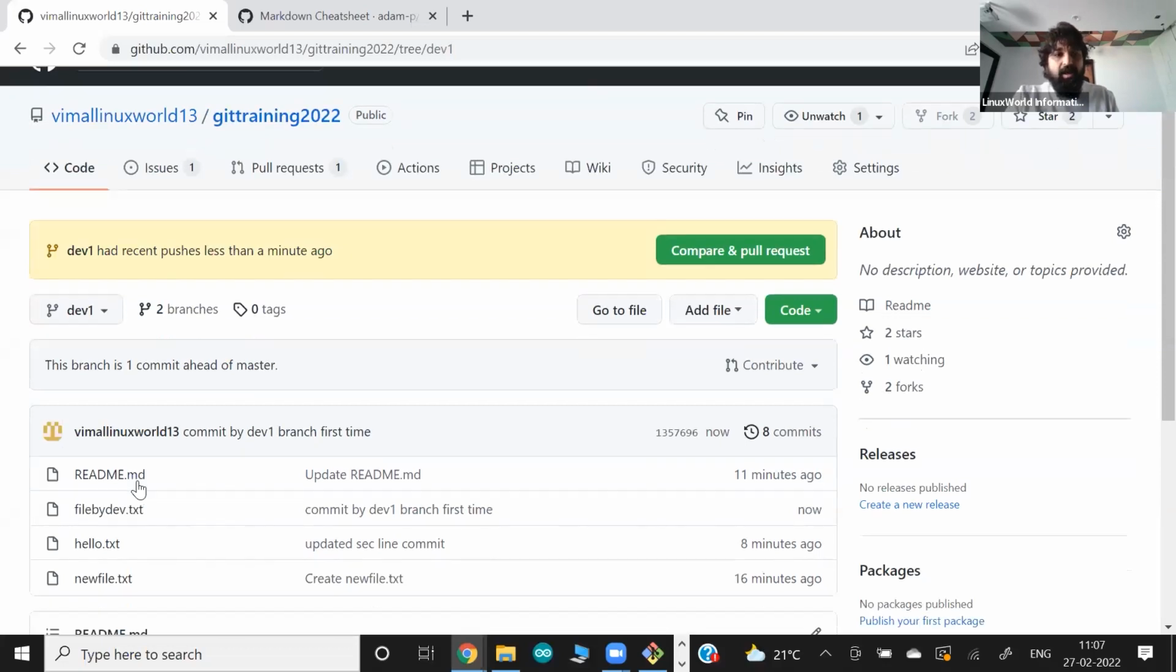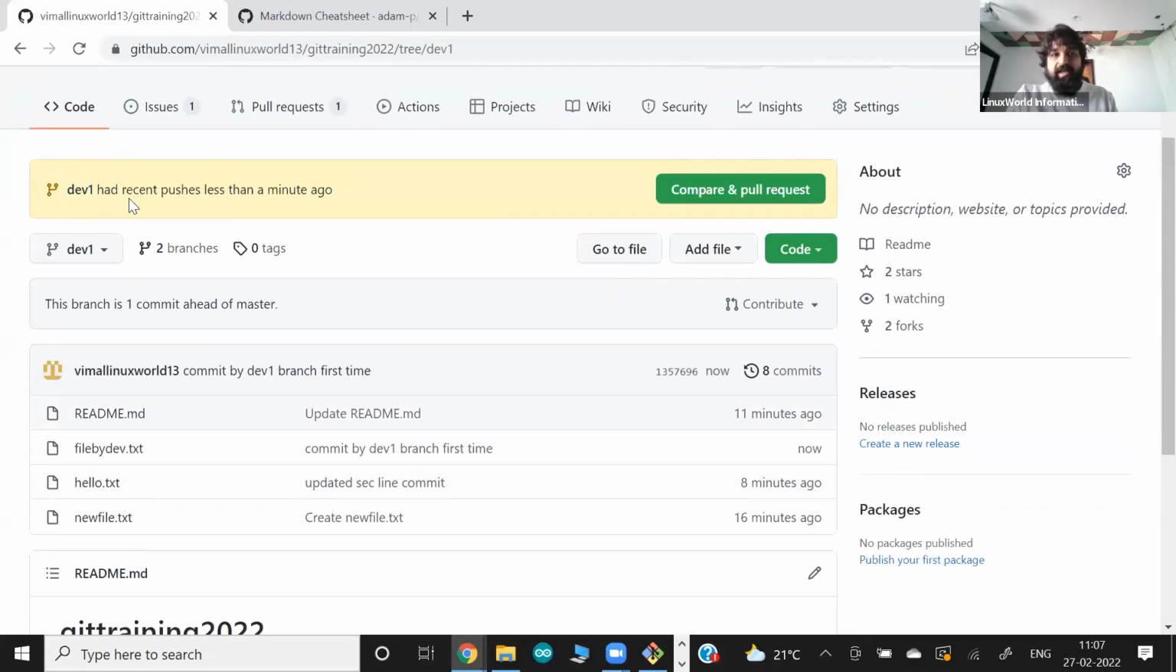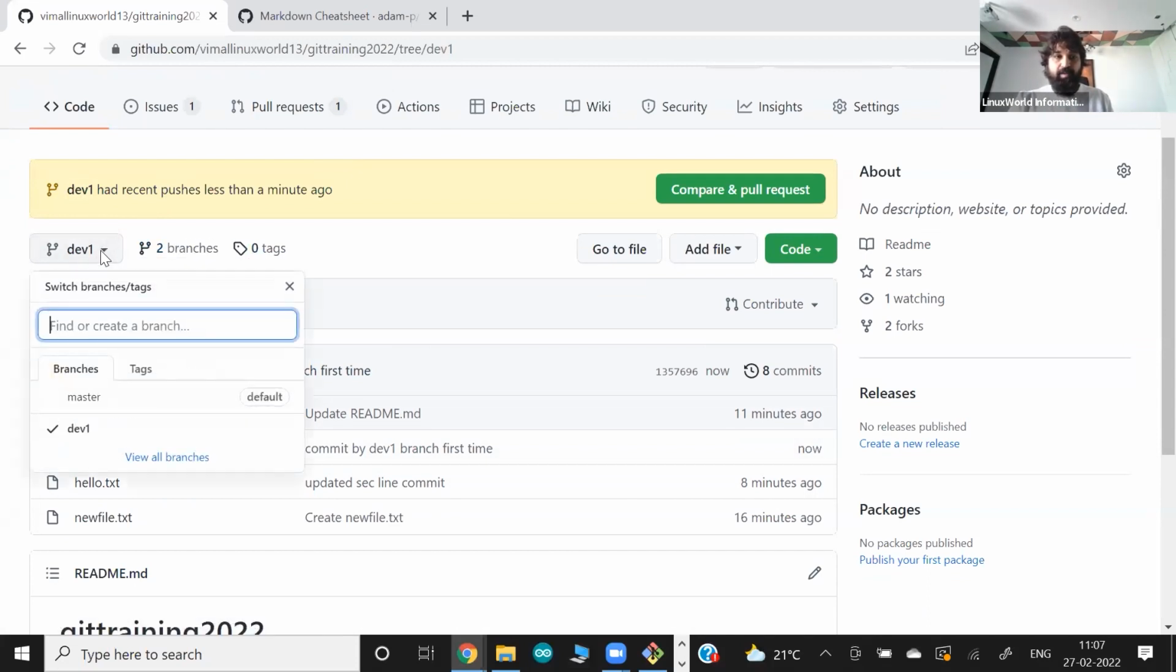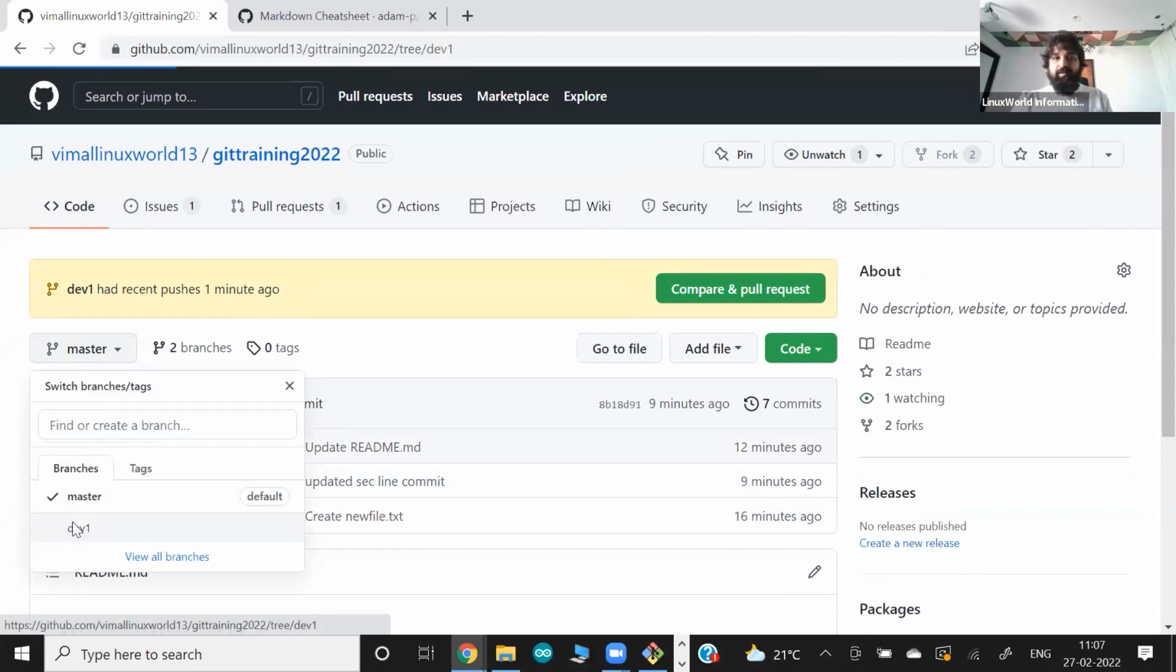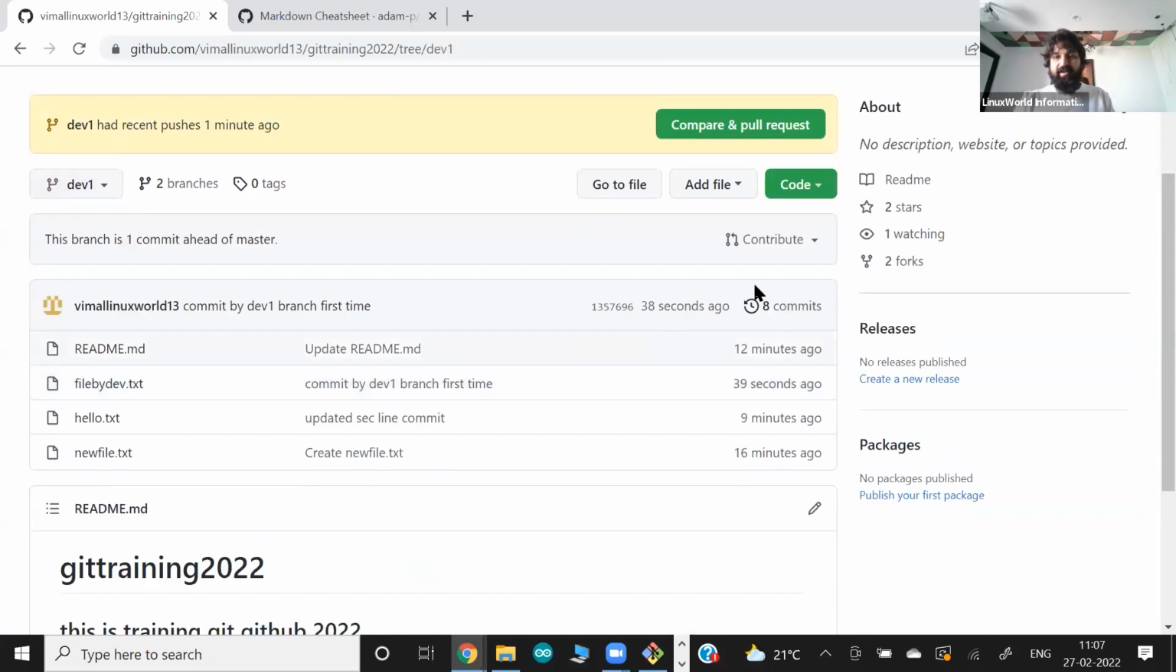So here, what can you do? The dev one branch has recently posted a new thing because I added a new feature in this branch. And this tool is very interesting, guys. They also show you the master branch. This branch is one commit ahead of the master branch. So if you go to the master branch, we don't have that file. But if you go to the dev1 branch, they have some new data and some extra new commits we have done, available only in the dev1 branch.